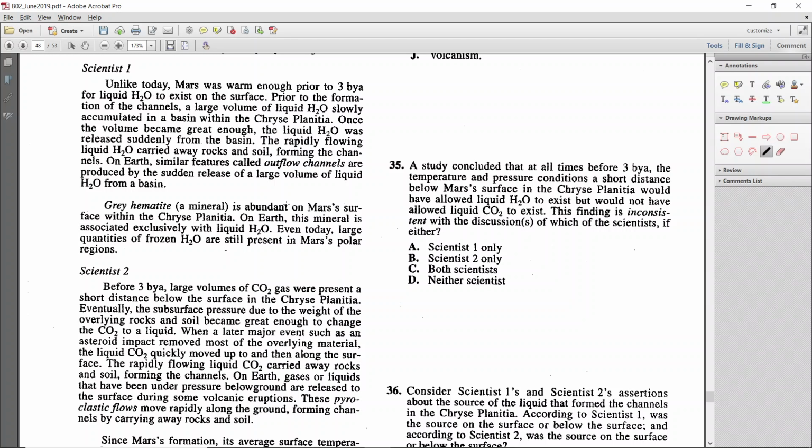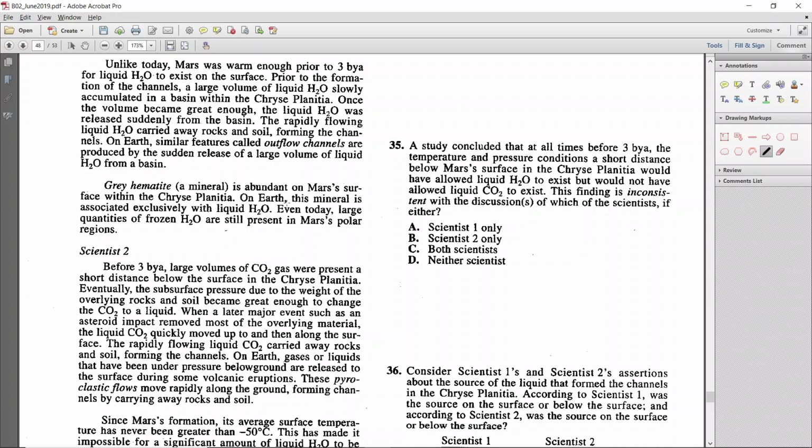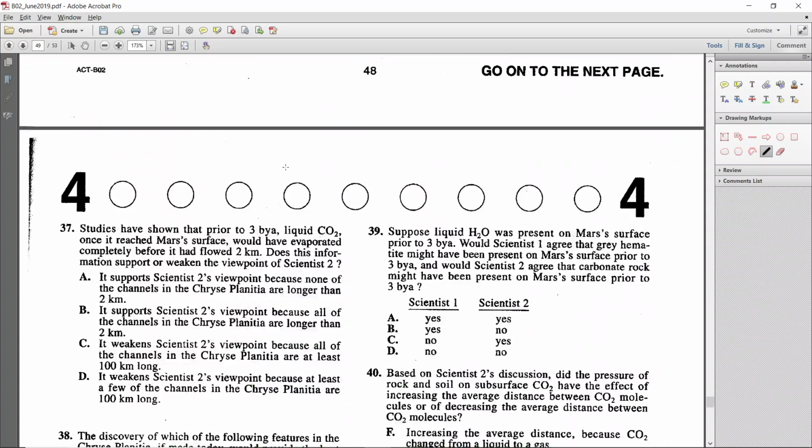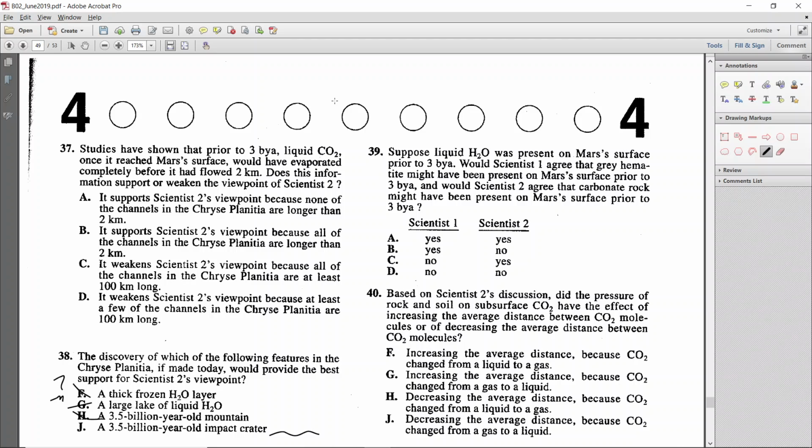On Earth, this mineral is associated exclusively with liquid H2O. So if there was liquid H2O prior to 3 billion years ago, scientist 1 would agree that gray hematite might have been present because it's associated with liquid H2O. So C and D are out, and it's got to be A or B. Well, that doesn't help us with 2 because A or B is yes or no for 2. So we just have to check it out.